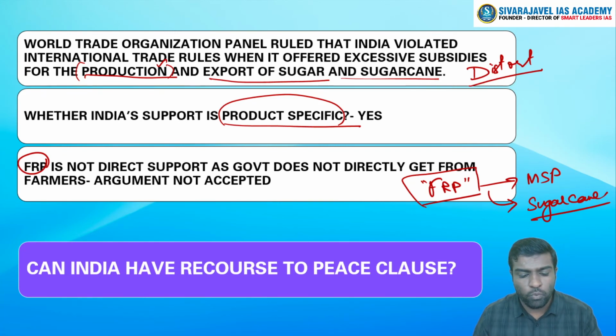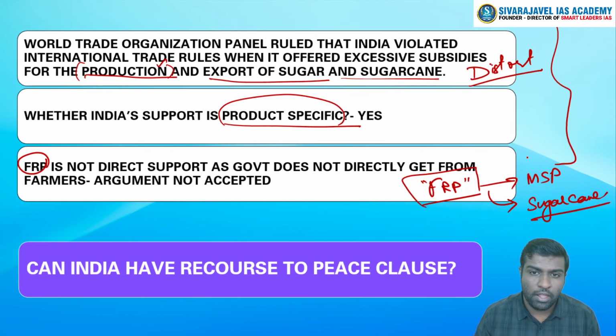Okay. Now, what happens when we have these kind of disputes? This is not the first time that countries have taken us to the WTO Dispute Settlement Board. Even before that, in the year 2019-20 also, for our rice subsidies, countries took us to the WTO. But here also, we have an important clause called the peace clause. What is this peace clause?